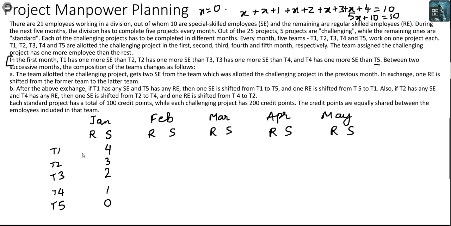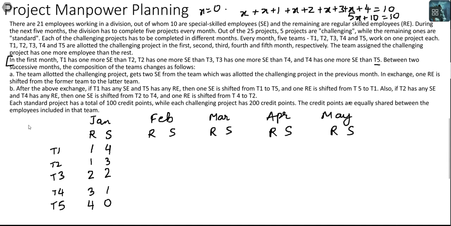We already knew that T1 was supposed to have 5 employees, so you will have 1 regular employee here, and T2 to T5 were supposed to have 4 employees. They were handling the non-challenging project, so you would have 1 here, 2 here, 3 here, and 4 here. Just in order to be sure that what we've done is correct, the summation of this column should also be 11, which it is right now.